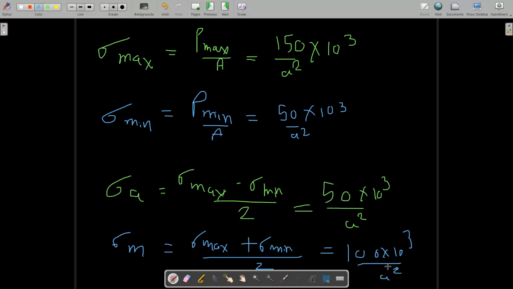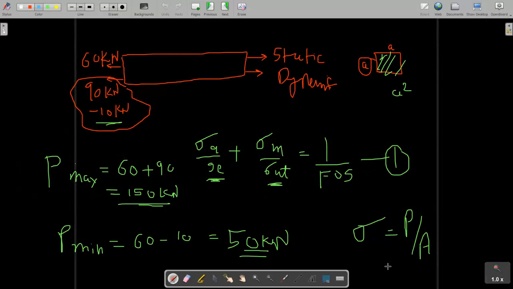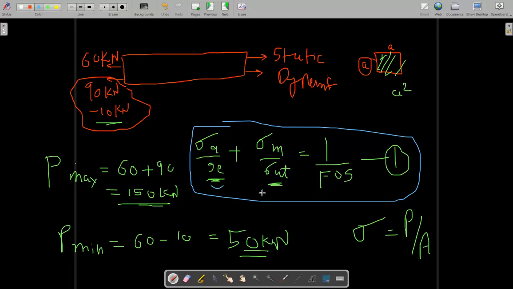Now we have all the values. In this equation, we have the endurance strength, we have the ultimate strength, we have the mean stress and the stress amplitude, and we have the factor of safety given as 2. So just put all these values.